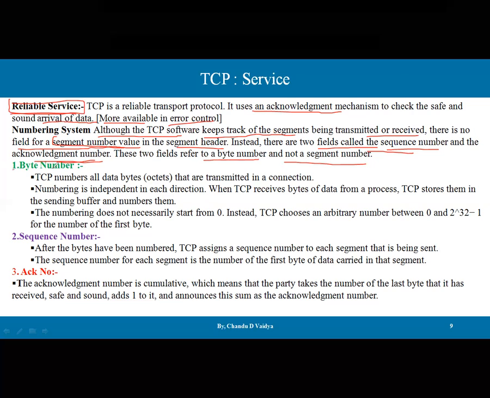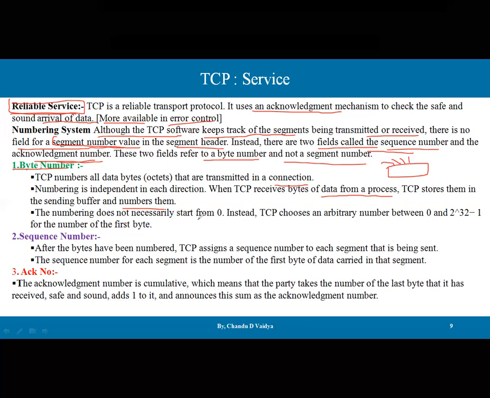It means, let's say, byte number. So TCP numbers all the bytes, that is octets, that are transmitted in a connection. Numbering is independent in each direction. When TCP receives bytes of data from the process, TCP stores them in a sending buffer and numbers them. So whatever is in the buffer available with, let's say, the sender, the sender receives all this content and numbers them.